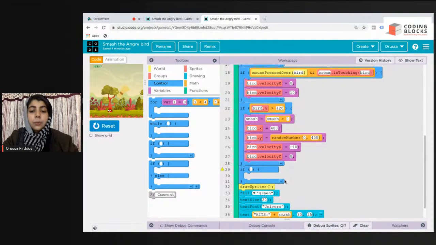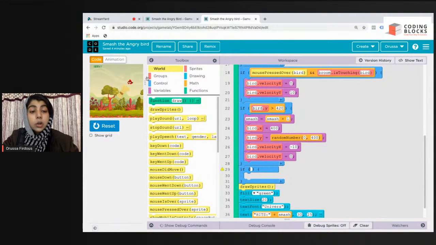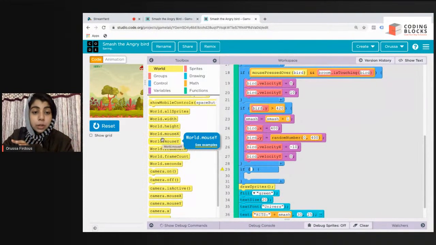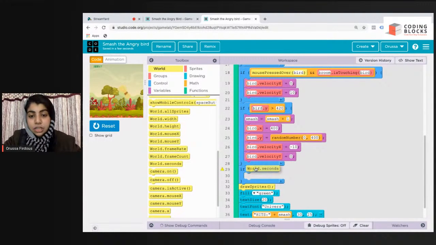Now if world dot seconds, for this we have a block. Go to world, scroll down and select. See, we have world dot mouse x, world dot mouse y. Mona Sheikh, again, you would not have added broom dot x equals world dot mouse x, broom dot y equals world dot mouse y. So we'll use this block world dot seconds and attach it here.